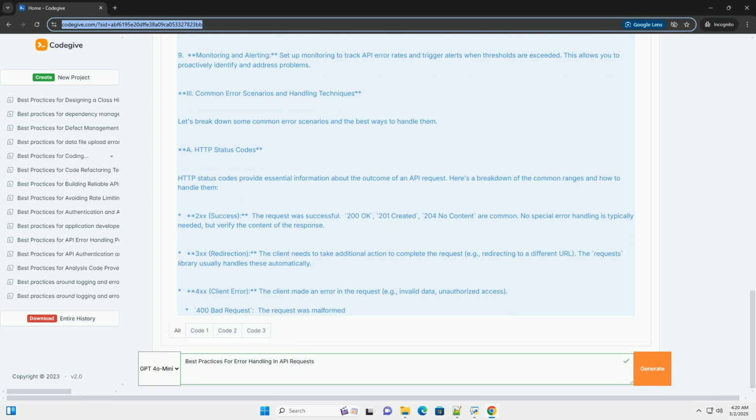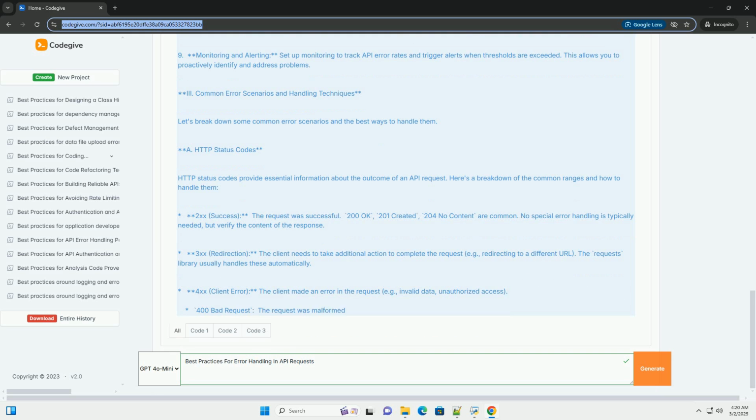3. Common error scenarios and handling techniques. Let's break down some common error scenarios and the best ways to handle them. HTTP status codes. HTTP status codes provide essential information about the outcome of an API request. Here's a breakdown of the common ranges and how to handle them. 2xx, success, the request was successful. 200 OK, 201 created, 204 no content are common. No special error handling is typically needed, but verify the content of the response.